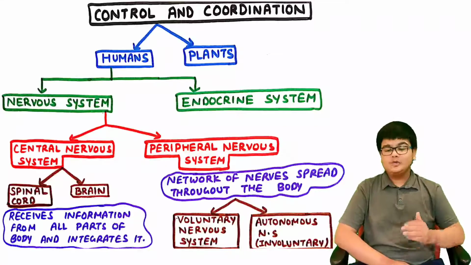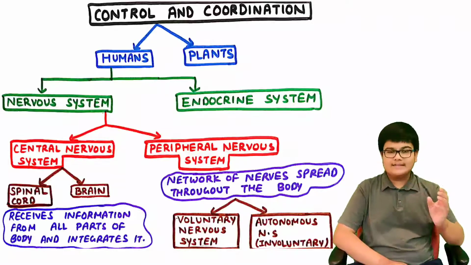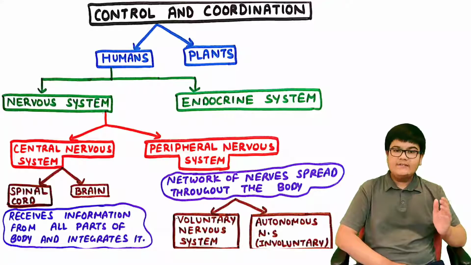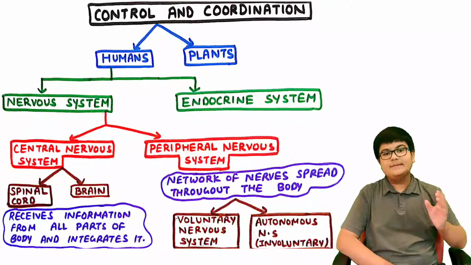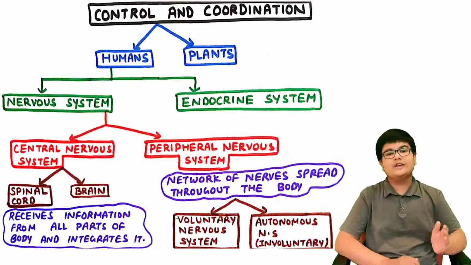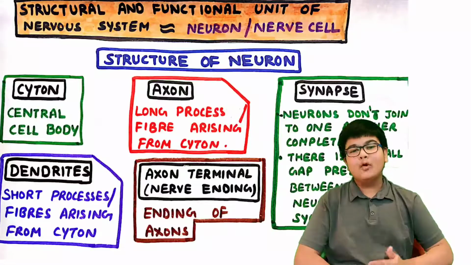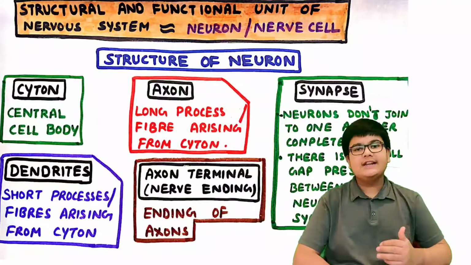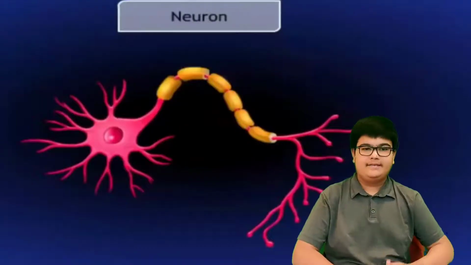Now there are two types of peripheral nervous system: the voluntary system and the autonomous nervous system. The voluntary nervous system is in our control, but the autonomous system is involuntary, which means it works on its own. We cannot control it. Now, before learning more about the nervous system, first let us learn about the structural and functional unit of the nervous system, which is the neuron or the nerve cell.